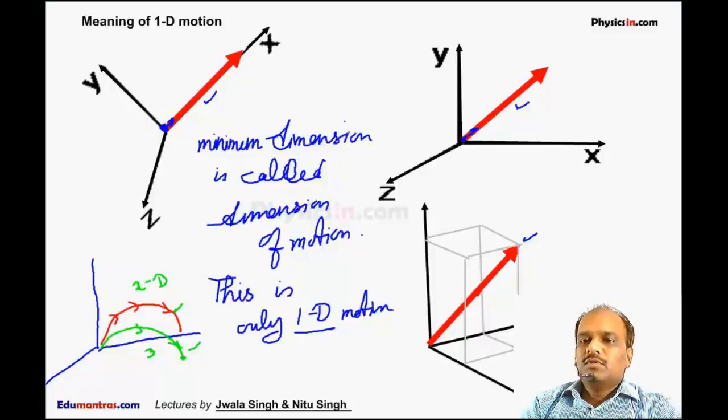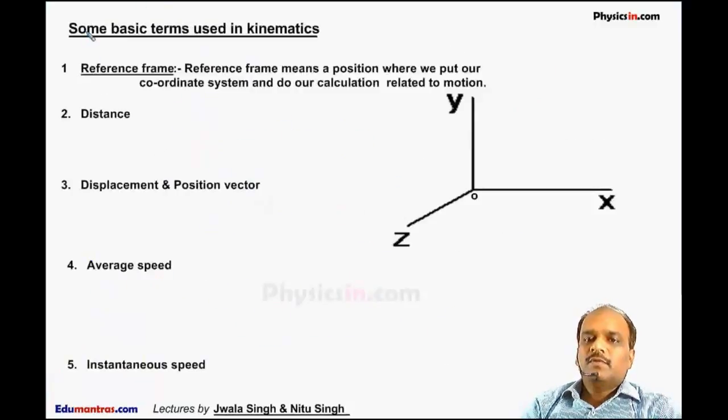Now before moving to kinematics, we have to define some basic terms, such as the first one, reference frame. Now reference frame, suppose this is our x-axis, y-axis, z-axis. We fix a coordinate system. This is an observer. Suppose an observer is sitting here and he is doing all the calculation. Then this frame fixed to an observer, from where he is measuring all the things, calculating the speed, velocity, acceleration, distance, displacement, is called the frame.